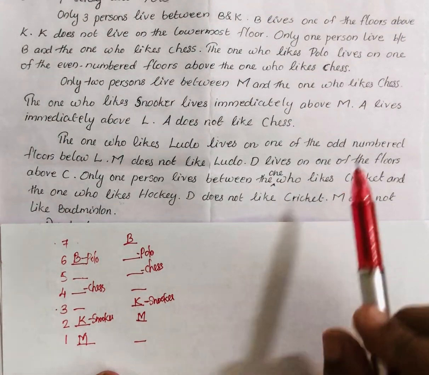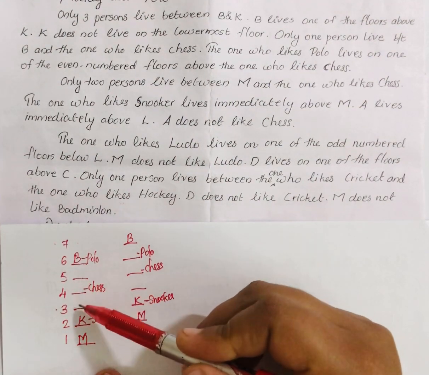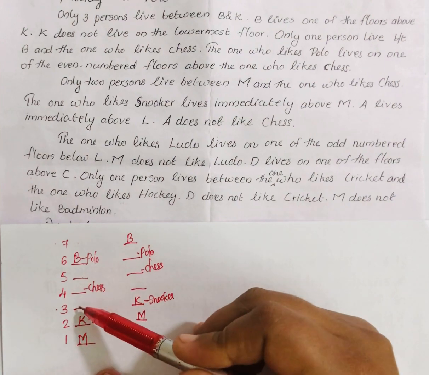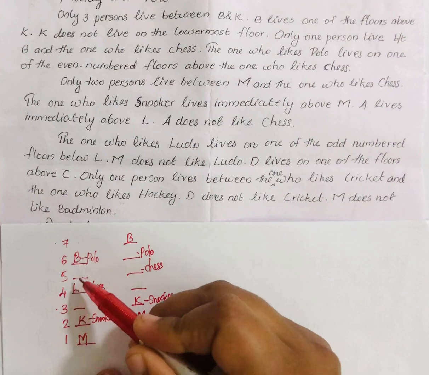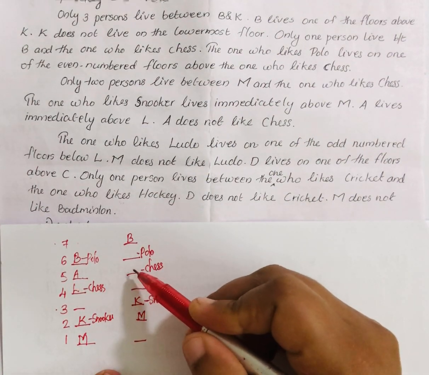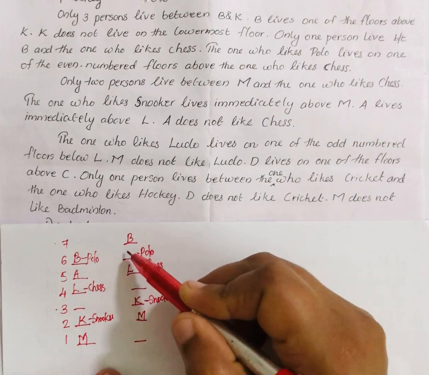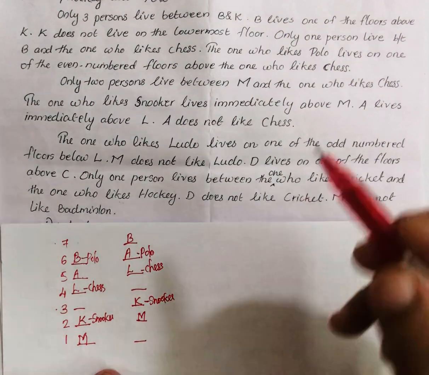Then the next condition: A lives immediately above L. A does not like chess. A is immediately above L, so we need 2 nearby floors, and A does not like chess. So nearby floors are here. A is immediately above L. If we put L here, A becomes chess. That is not possible. So this is L and this is A. In this case also L, A is not possible here. So we can put L, A. Okay, so the conditions are matching.